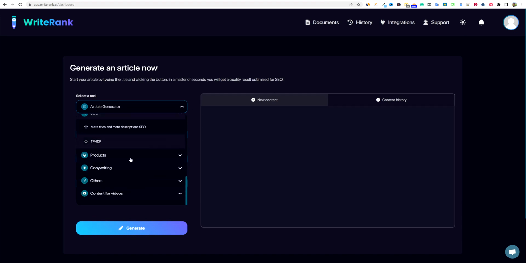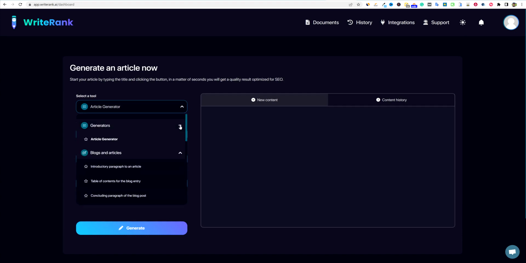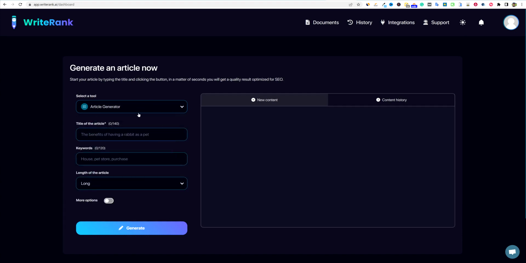Okay. So that stuff is all kind of stuff we're used to seeing the last couple of years in AI writers. It's good that they have it, but where we're going to be spending our time is going to be the article generator. Here we go. So the title of the article, I'm going to put that in right there. We have our keywords. We can put in keywords right here. Make money online, top ways to make money online, and make money online 2023. I guess I'll put in 2023.